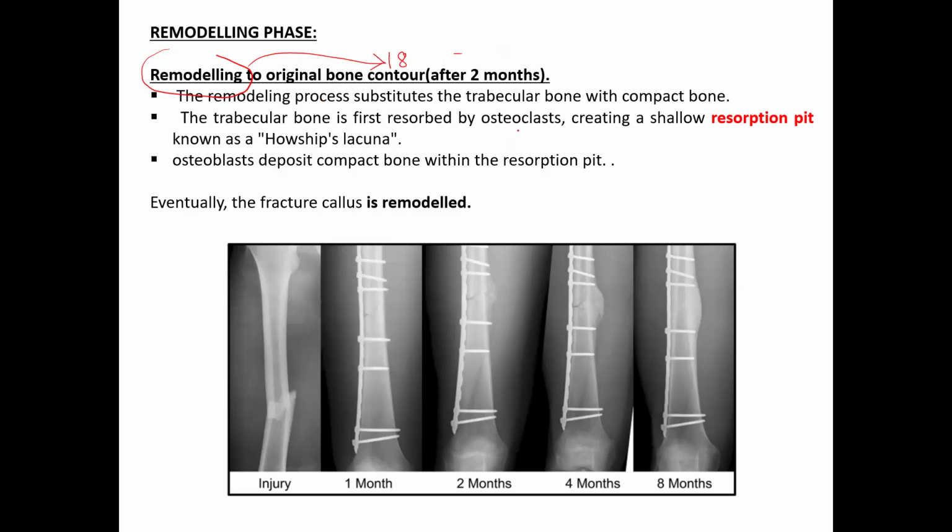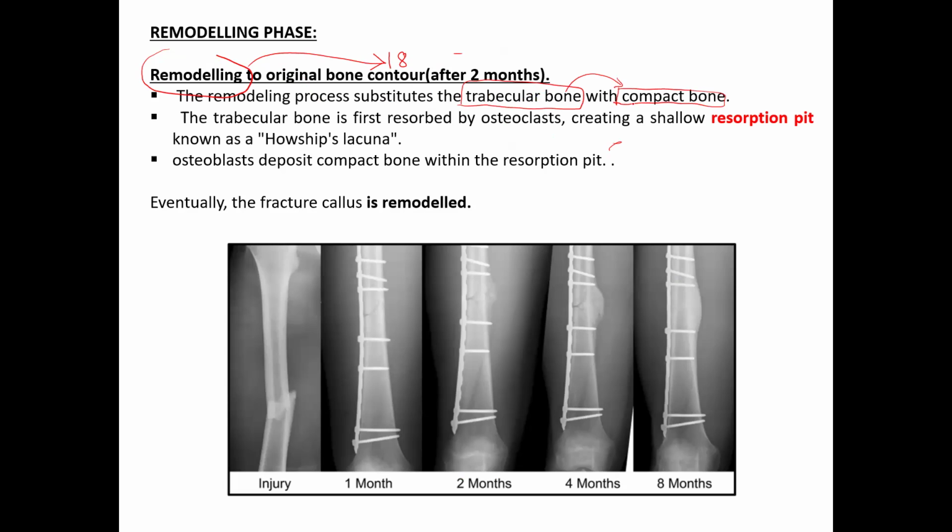So what is happening in the remodeling phase? Trabecular bone is slowly replaced by compact bone. What is trabecular bone? Otherwise spongy bone, it's not very rigid and does not give proper strength.